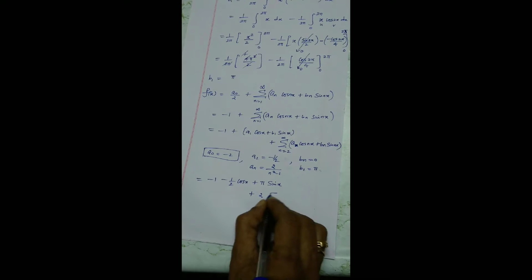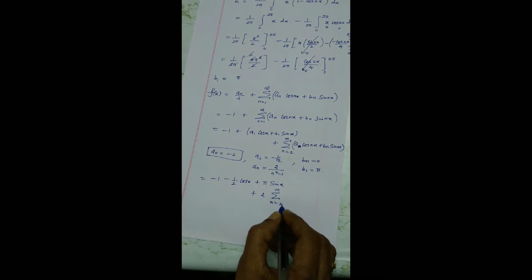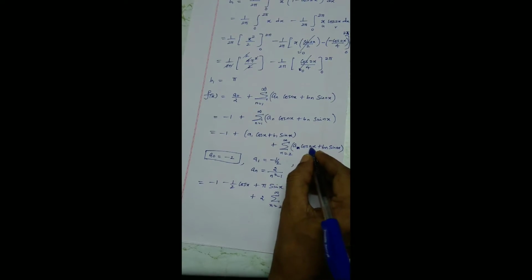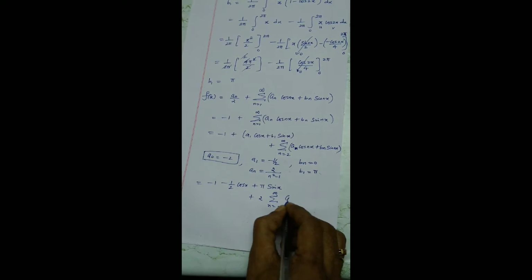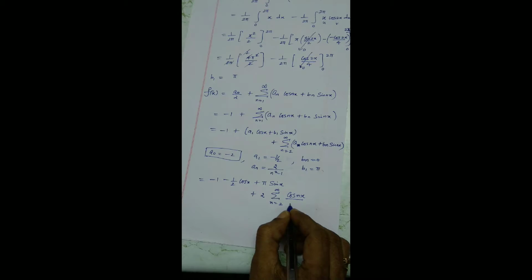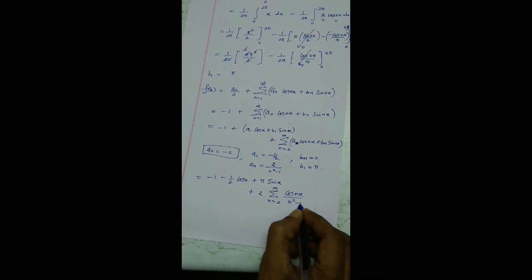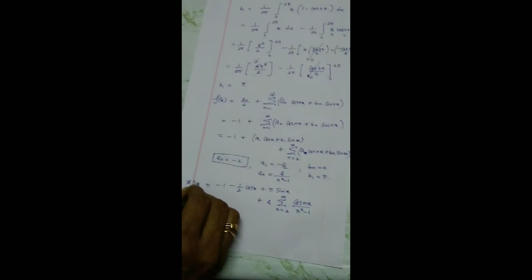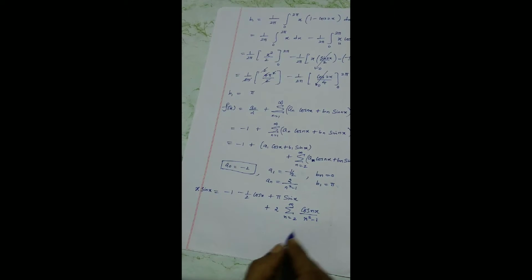Because it is a constant, the entire thing clubbed into sigma, 2 to infinity. Remember, don't write 1 to infinity, that's wrong. So I am going to substitute for An cos nx, where An has denominator n square minus 1. So this is the Fourier series for the given function x sin x, that is your f of x.